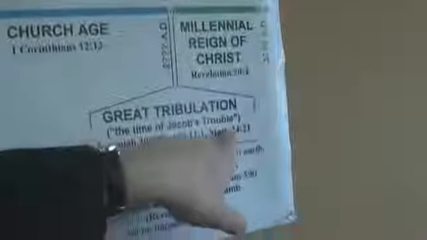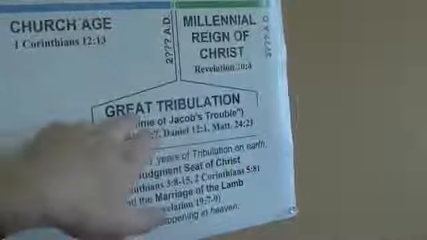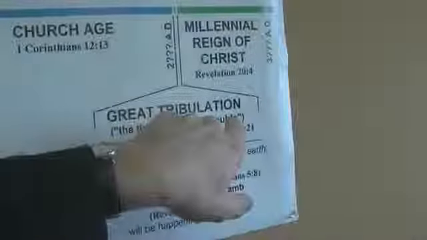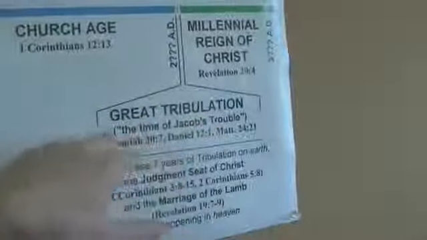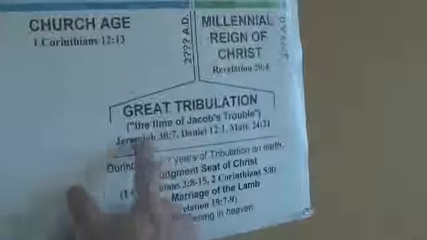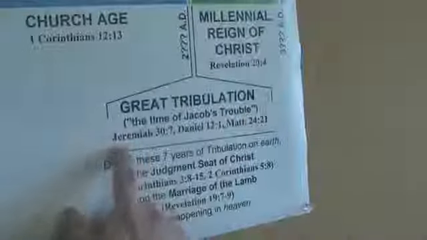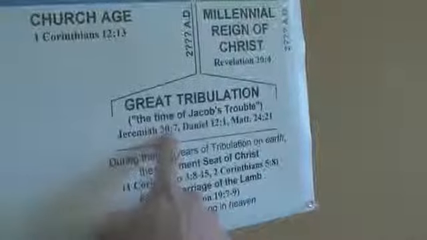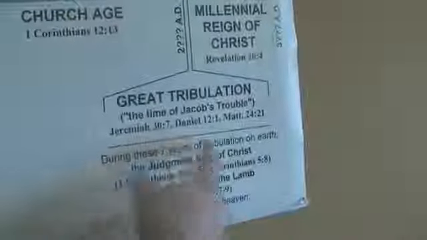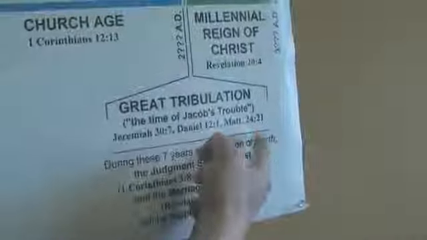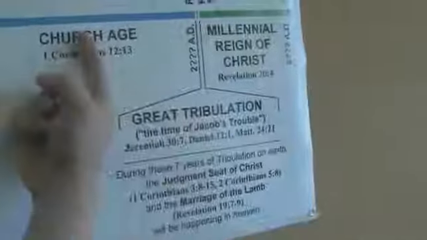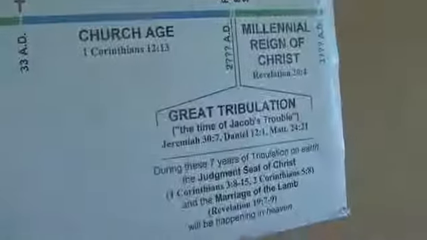Okay? Then you have the time of Jacob's trouble. He has it spelled right here. Okay? Now this will be, there shall be great tribulation. This is a description of the time of Jacob's trouble. Here's your actual title of this time period. Here is the scripture reference to that. Okay? Again and again there. Matthew chapter 24 is not for the church age. See, you have the right division here.